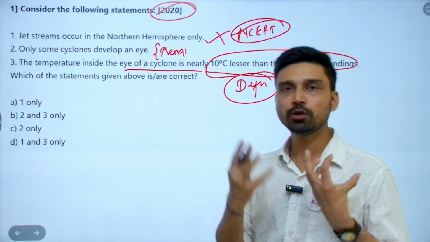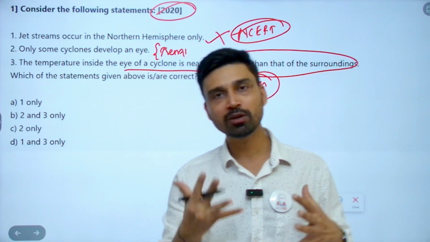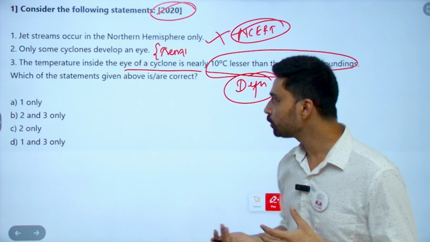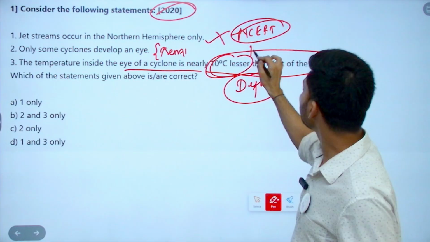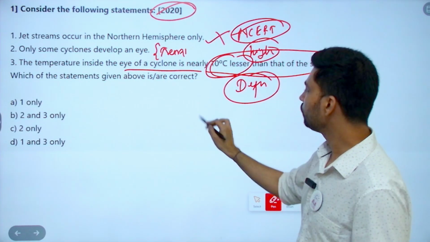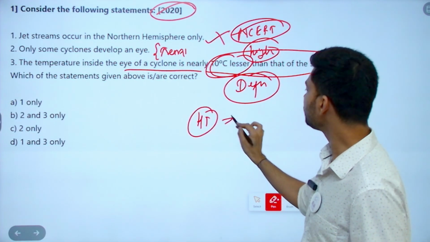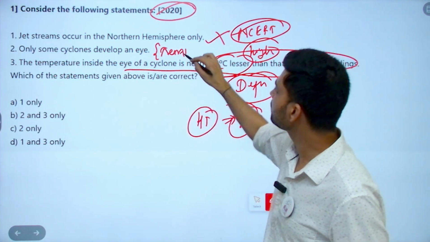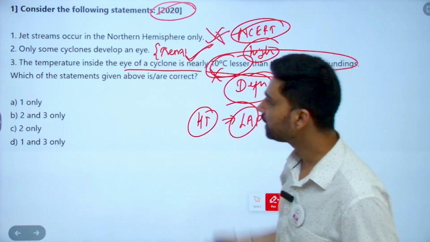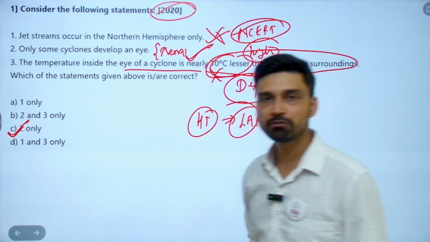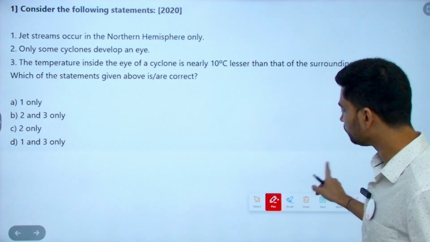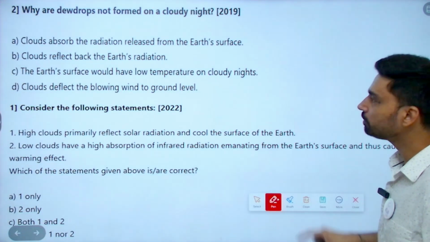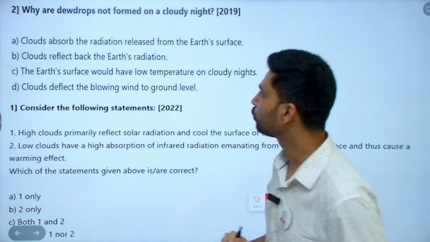Cyclone is defined as a low pressure system. So at the center of a cyclone you have low pressure. If pressure is low, that means temperature needs to be high, right? Because we know that high temperature at the surface creates low atmospheric pressure. That means this statement is incorrect, this statement is correct, this statement is correct. So the correct answer here would be C, only 2. So again, directly asked based on NCERT class 11th geography.